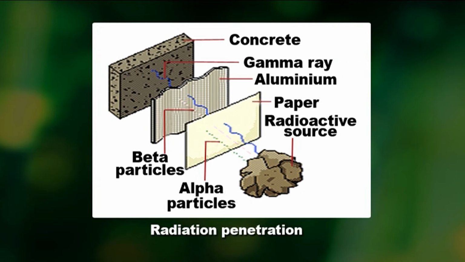Gamma rays are a high-energy form of radiation with no mass and no charge. Gamma rays are less ionizing but have extremely high penetrating power. These rays can penetrate easily through human skin and damage cells on their way, and can only be blocked by a very thick, strong, massive piece of concrete. Another type of radioactive emission is neutron rays.